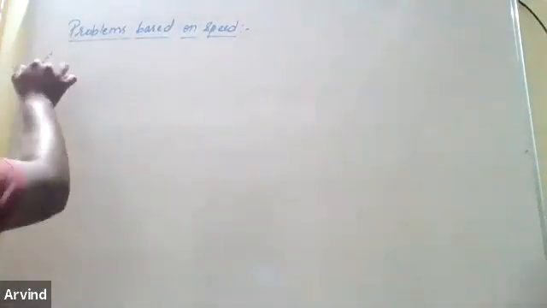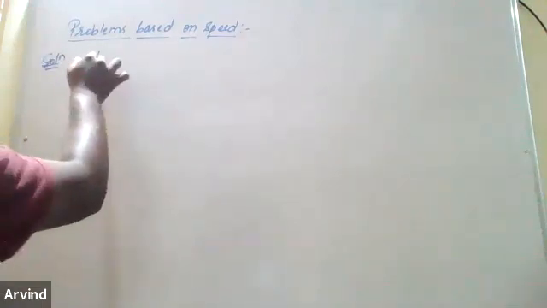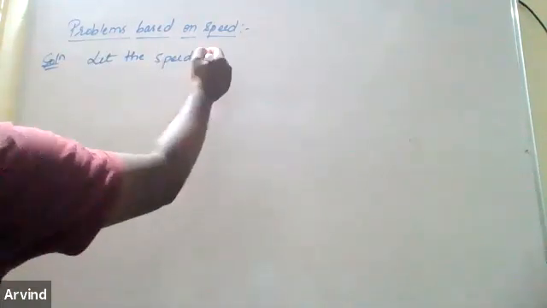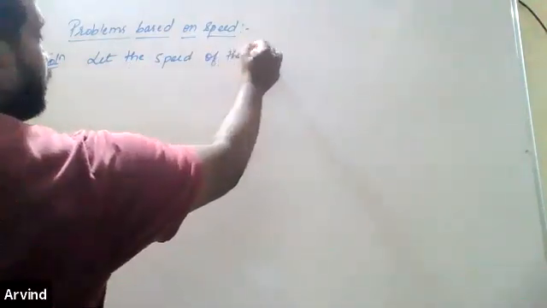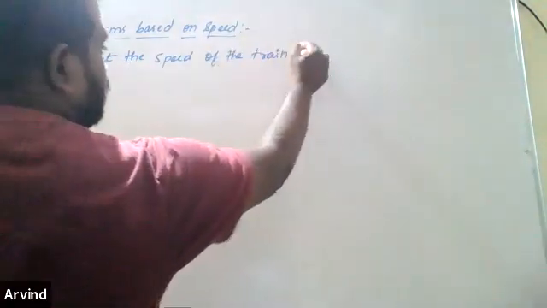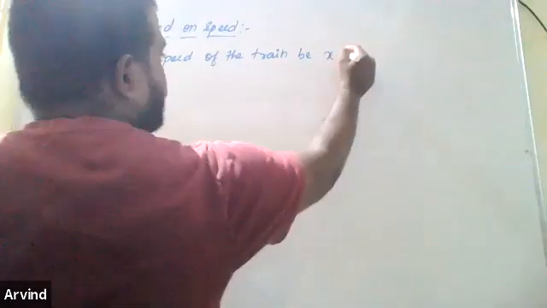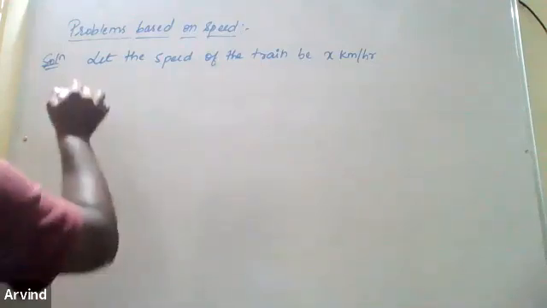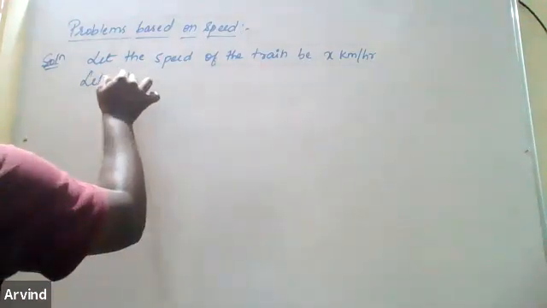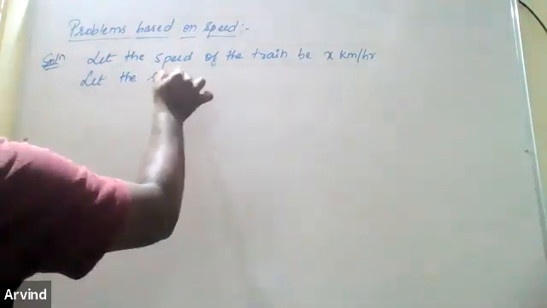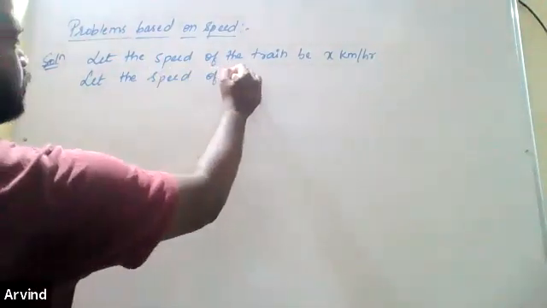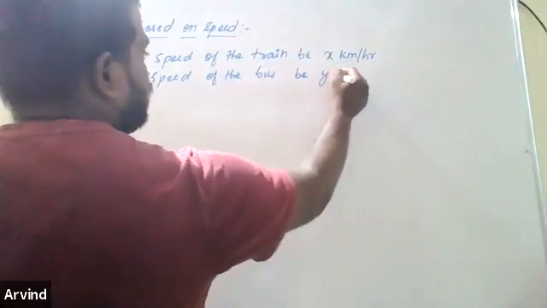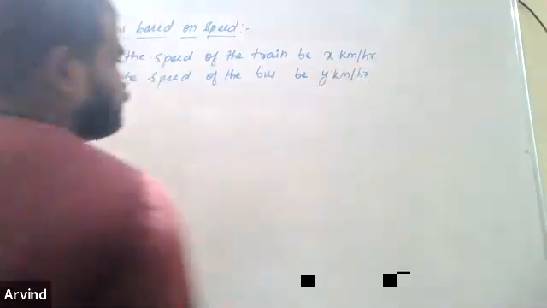So we have to find the speed of the train and the speed of the bus. Let the speed of the train be x kilometer per hour, meaning per hour it is traveling x kilometer. Let the speed of the bus be y kilometer per hour.